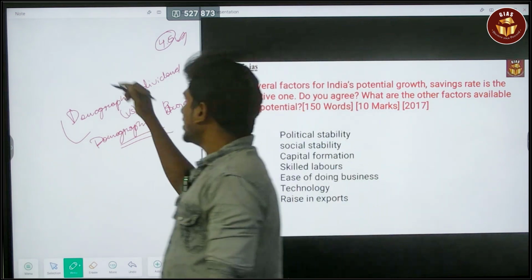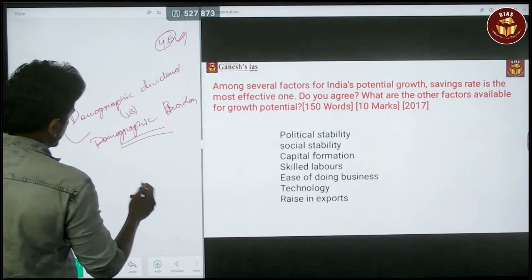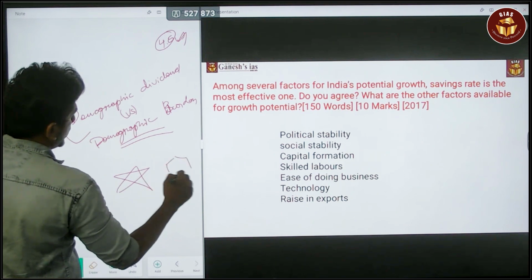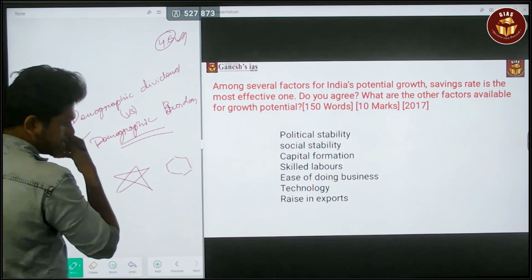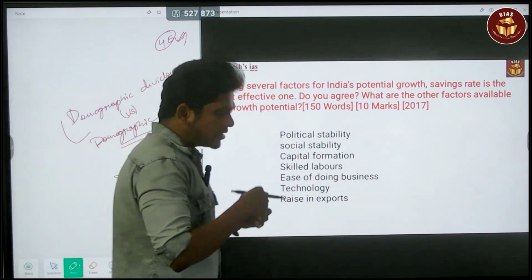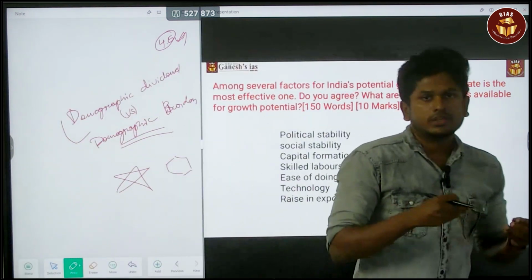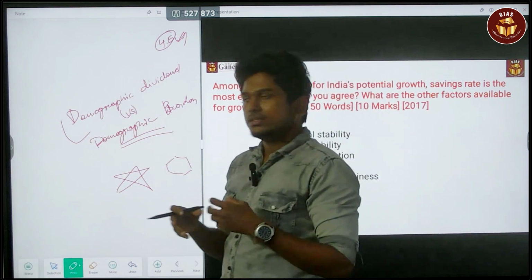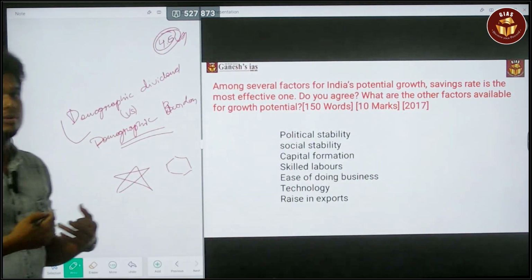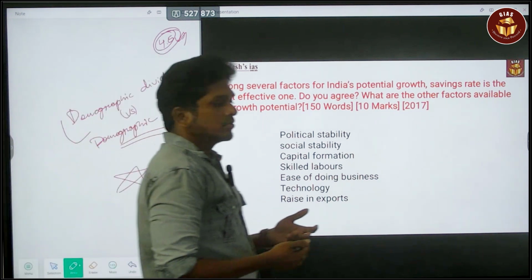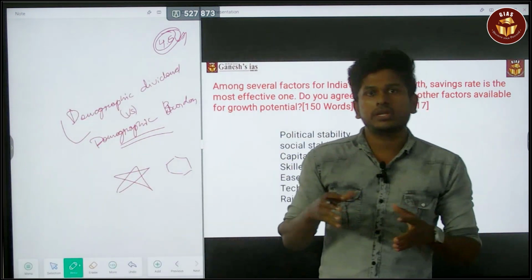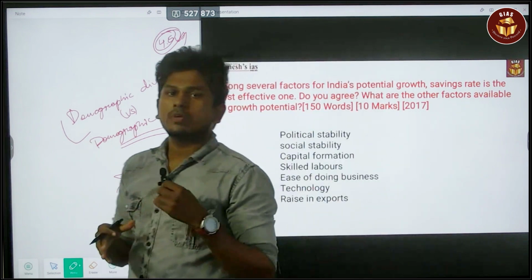If you use diagrams or drawings, and afterwards there is a good conclusion, then the examiner will definitely give you 4.5 marks. That is the maximum mark the examiner may give. So these are the things you have to follow in the mains. It is a very important one.